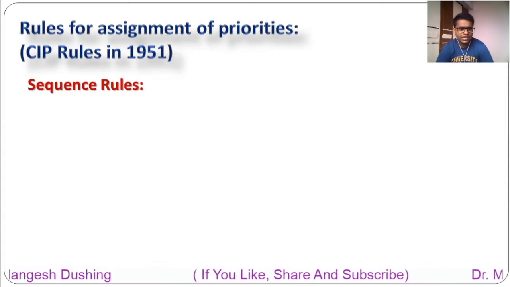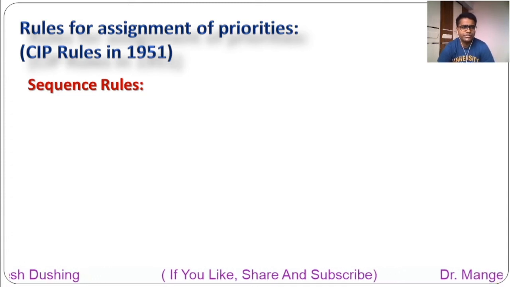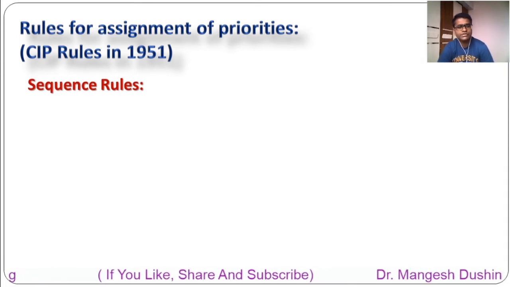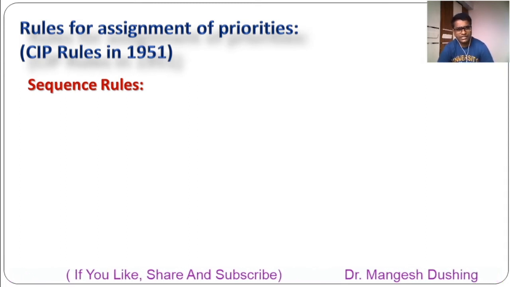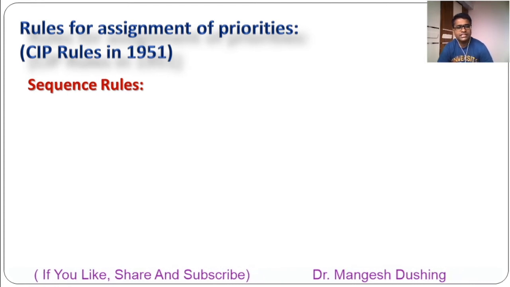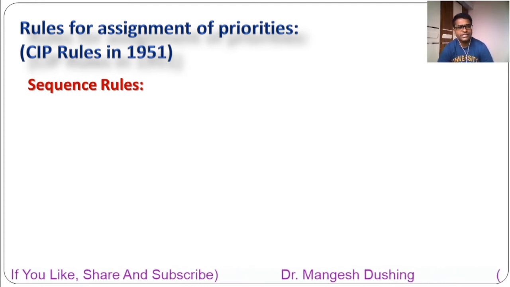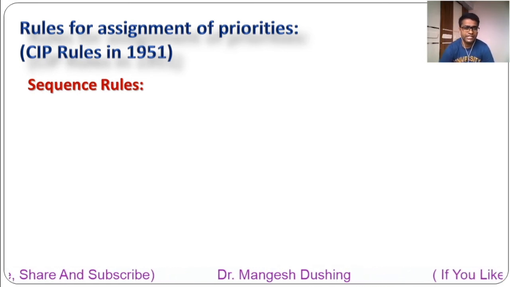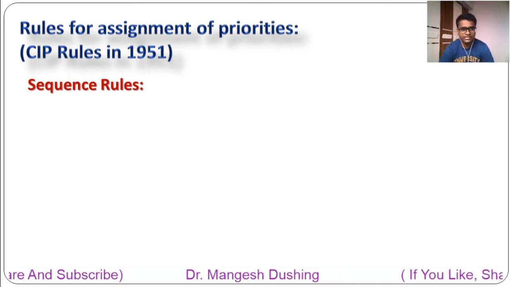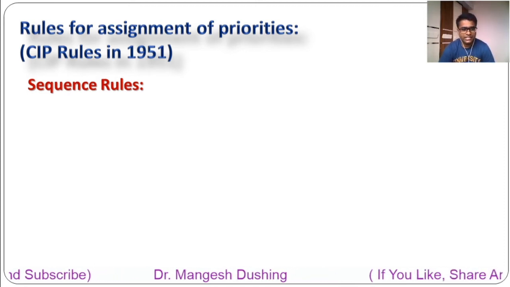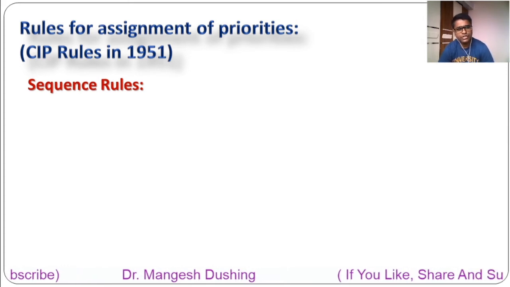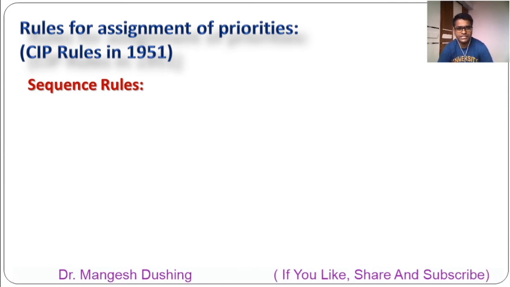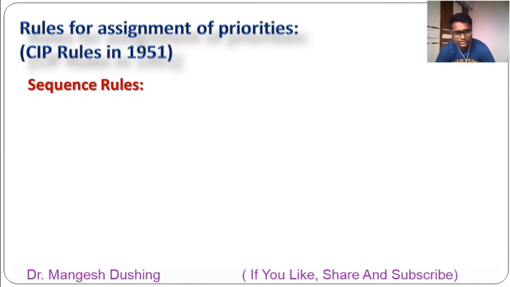So Cahn, Ingold and Prelog gave some priority rules in 1951. According to those rules, these priorities can be given. So we will see those sequence rules. Remember students, nobody asks this sequence rule in the examinations, but you have to apply these sequence rules in terms of giving the priorities. So learn carefully, write it, practice it. Because of practice you will have mastery in giving the priority order.